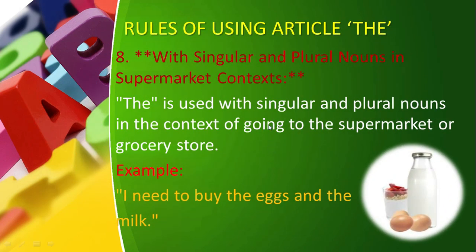Then with singular and plural nouns in a supermarket context, "the" is used with singular and plural nouns in the context of going to the supermarket or grocery store. "I need to buy the eggs and the milk." You are not going to say "I need to buy an eggs." "An eggs" will be wrong. "An" is used with only singular nouns. So you are specifying it. What do you need to buy? So you will use "the eggs and the milk".